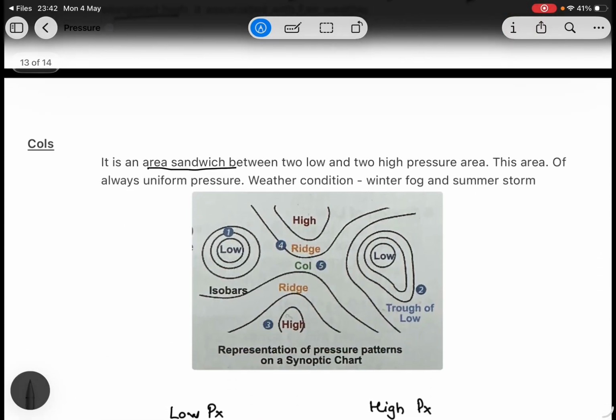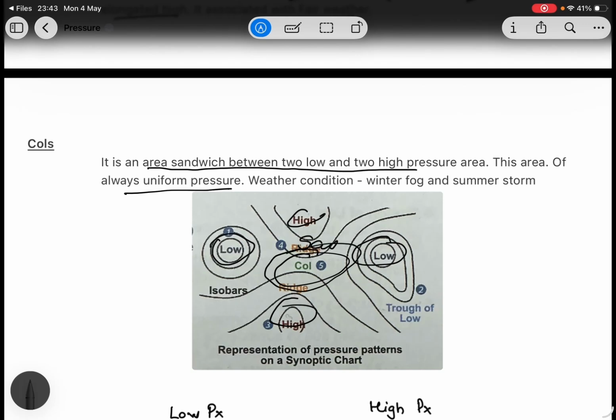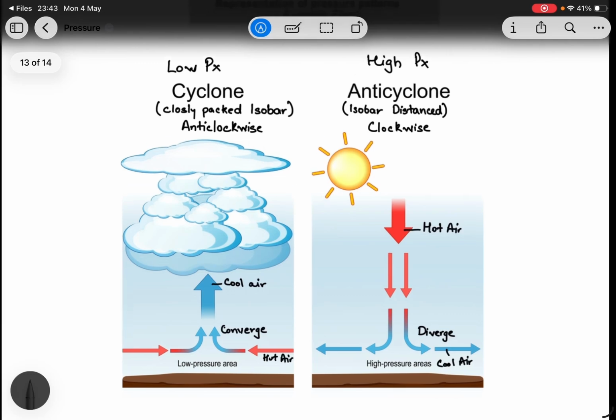Col: a sandwich between two highs and two lows. Two lows and two highs form a col. It's a sandwich. This is an area of uniform pressure, basically uniform pressure all over this point. It has winter fog or summer storms.